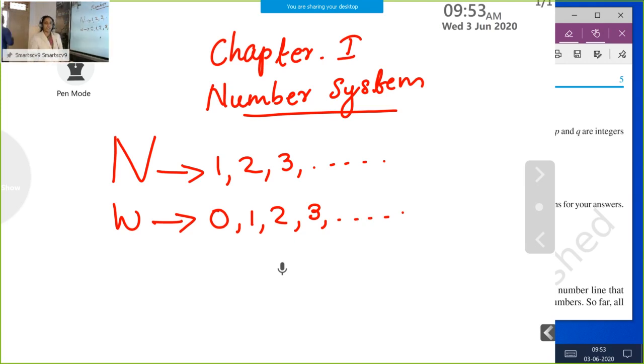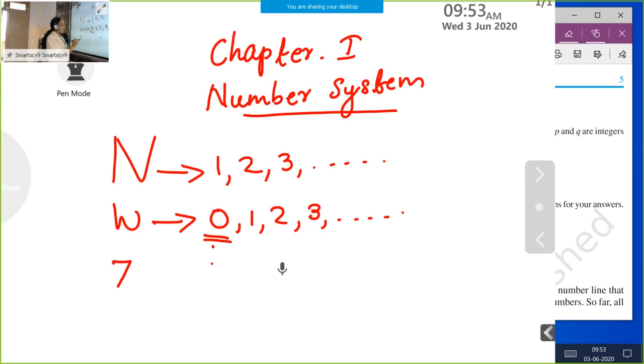So all natural numbers are whole numbers, but its converse, see, all whole numbers are not natural numbers. Why? 0 is not a natural number. So we know that all natural numbers are whole numbers, but all whole numbers are not natural numbers because 0 is not a natural number.